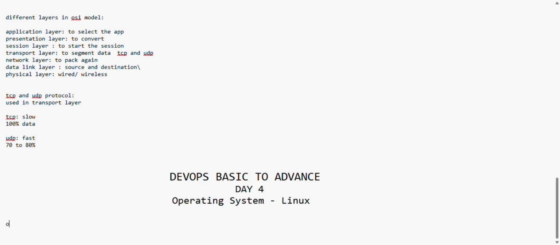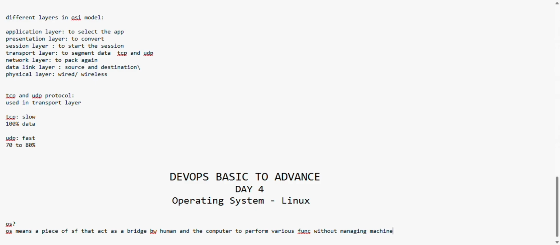First of all, what is an operating system? An operating system is a piece of software that acts as a bridge between human and the computer to perform various functions without managing